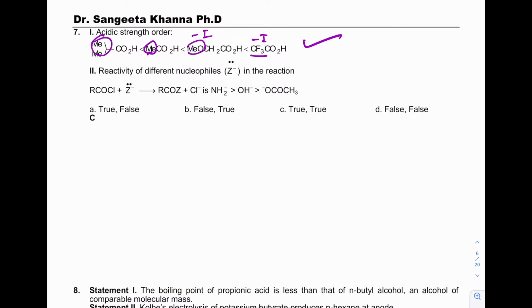Second is the reactivity of different nucleophiles Z in this reaction. The stronger the nucleophile, the faster will be the reaction. So NH2 is the strongest one, then OH, then OCOCH3, because in OCOCH3 there is resonance. So both the statements are correct.